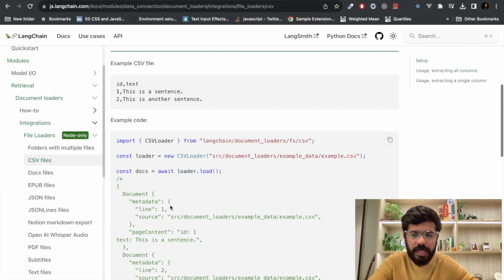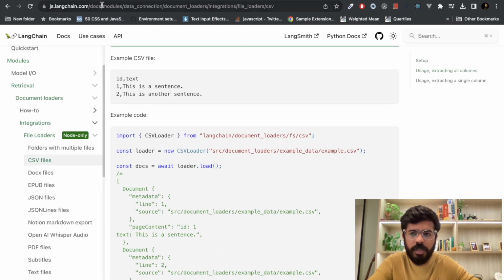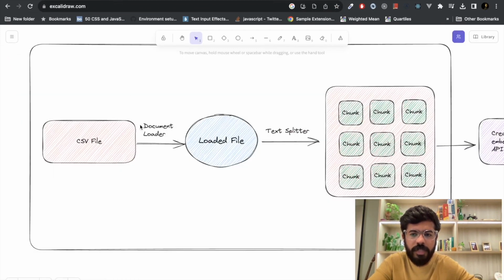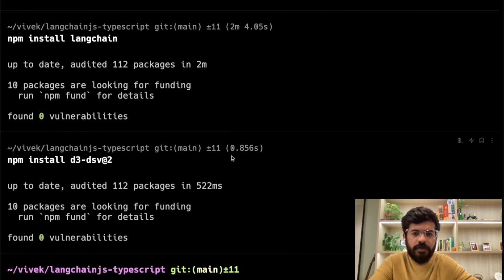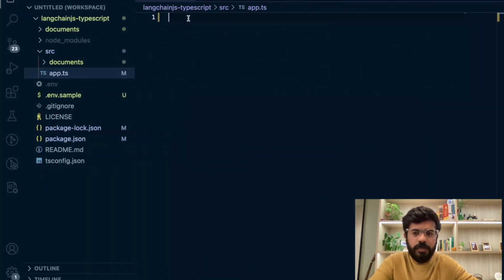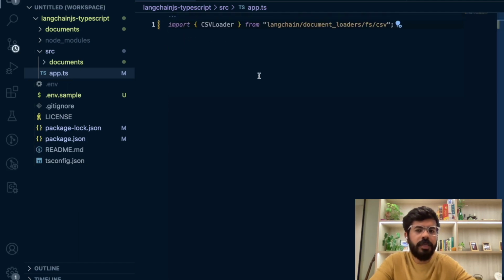Let's go here. The next step is, because in our diagram we see we need a document loader. As I told you, LangChain provides some wrappers on top of it, so this is the wrapper. Every document loader has a loader function that is available. We will first import the CSV loader in our code. I've already initialized an app.ts file, so I'll go here and actually import my CSV loader.